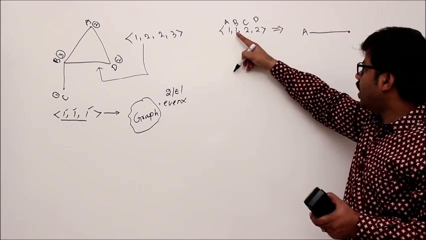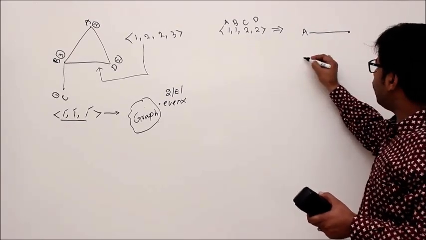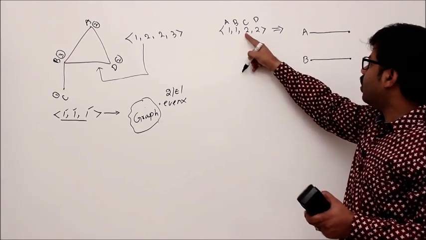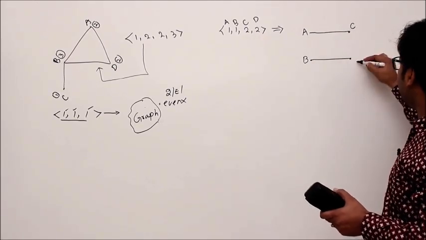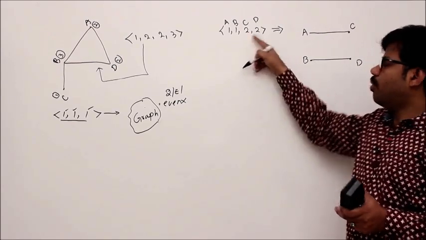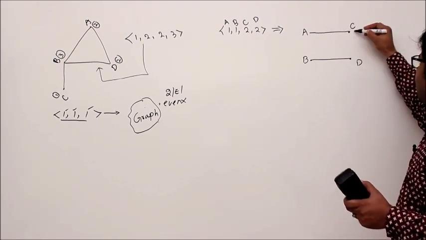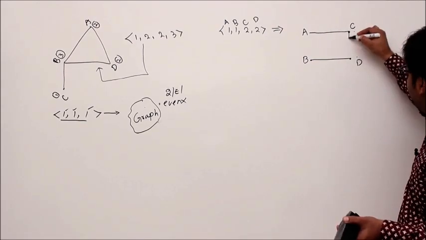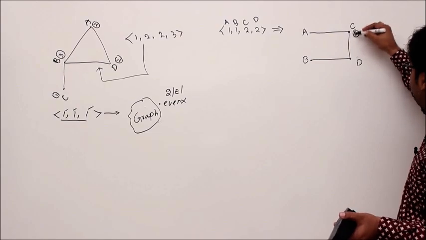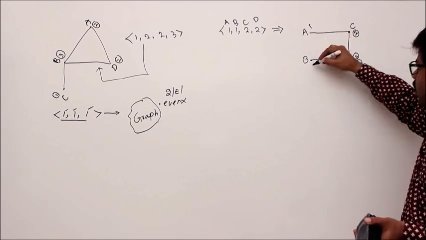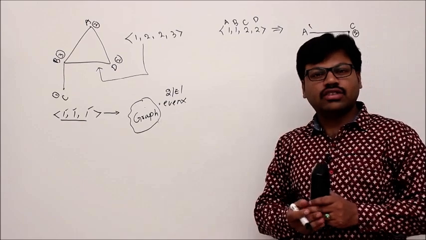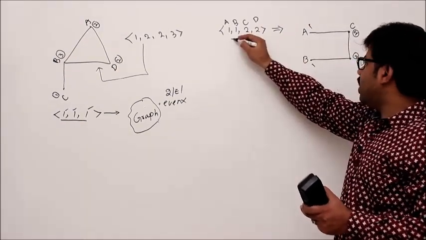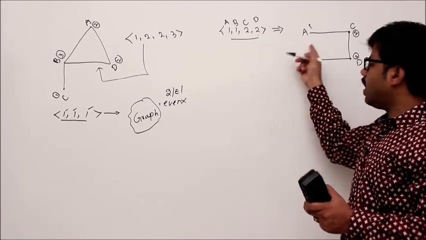Then I will take one more vertex B, and its degree is also 1. I draw it like this. Now I need two more points, let's say C and D. Their degrees should be 2, 2, but at this moment, the degree of C is 1 and the degree of D is 1, isn't it? Then by adding one more edge like this, probably you can get it, right? 2, 2, 1, 1. Yes. So using trial and error, I realize that this sequence has a graph.